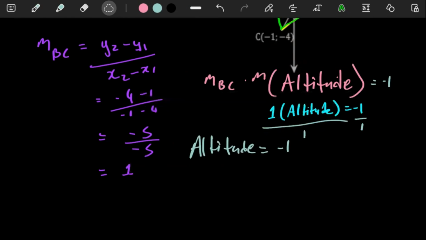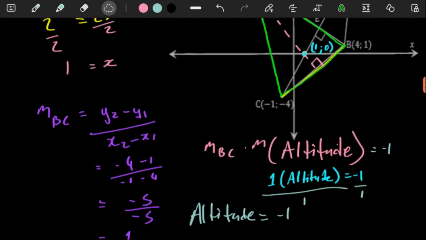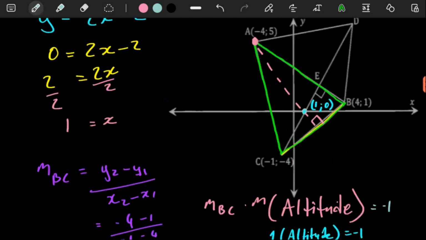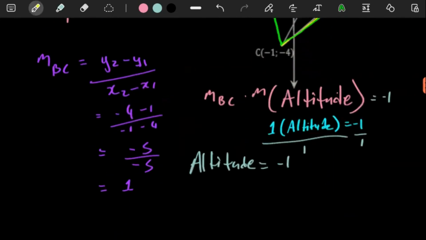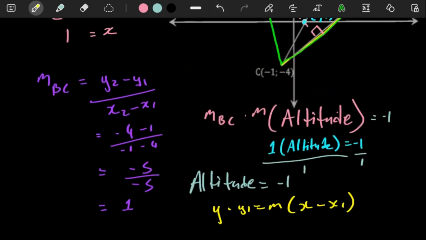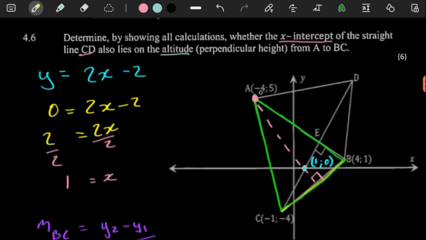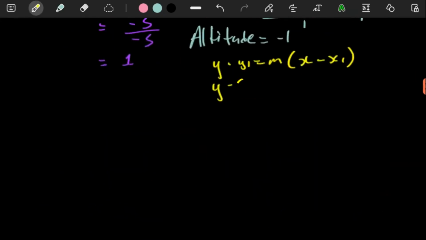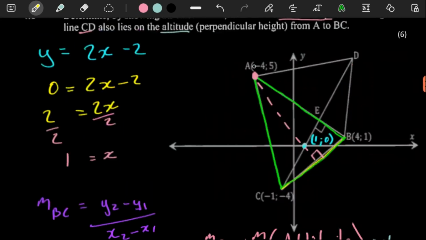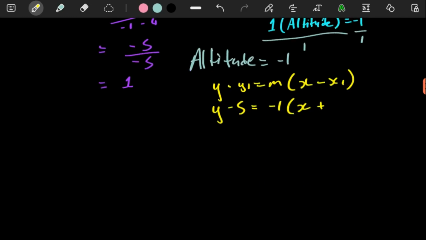So with all this being done, the one thing that we definitely know is that we have the gradient of our line. So its equation, we can easily work out using this formula: y minus y1 equals m times x minus x1. Remember, we have a coordinate. We can use this one. So the y we can use there is a 5, and the x there is a -4. So here we have to put a +4.